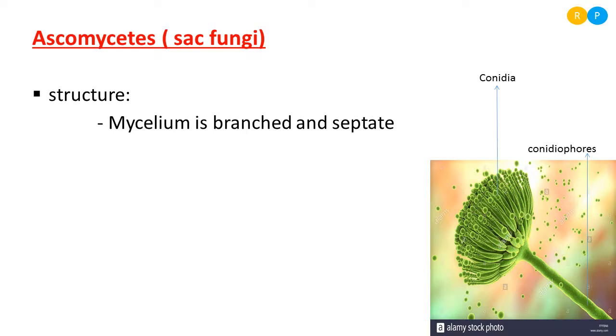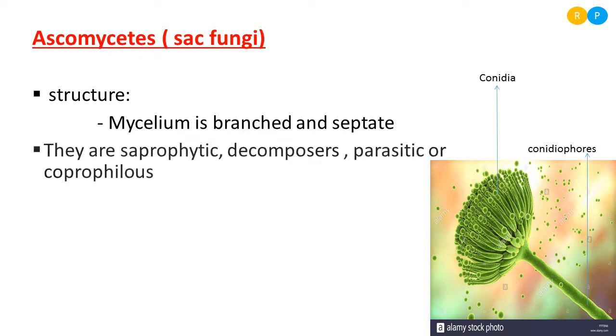You can compare the septate hypha with a train compartment. In the train, we can see a number of compartments; like that the septate hyphae appear in the mycelium, because the cross wall is present. The cross wall divides the cytoplasm and nuclei into particular regions. That is the function of septa. Septa will divide the hypha into a number of compartments, so that will make the appearance of the hyphae into a multicellular structure. This is the nature of mycelium in ascomycetes.